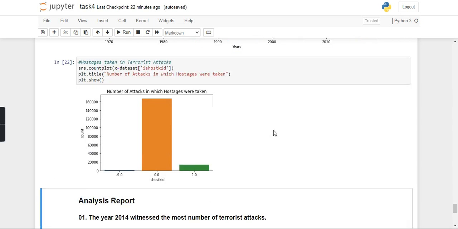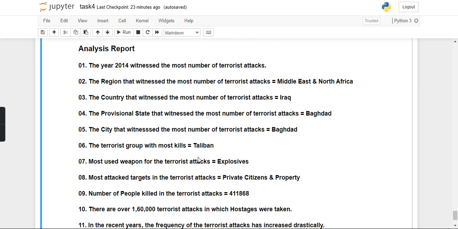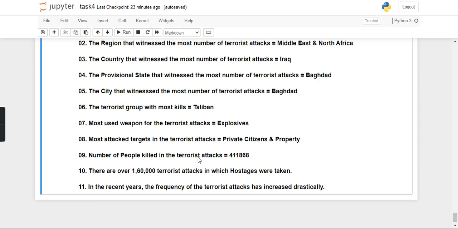Then we move on to the final step, that is, what hostages were taken in the terrorist attacks. We get that for over 1,60,000 attacks, the hostages were kids. And for the rest, less than 20,000 attacks, or less than 5,000 attacks, the hostages were mid-range people or aged people. So this is the analysis report based on the above data analysis. Thank you.